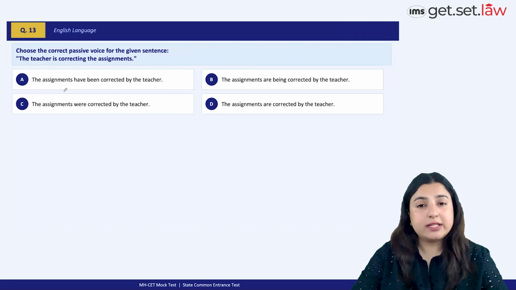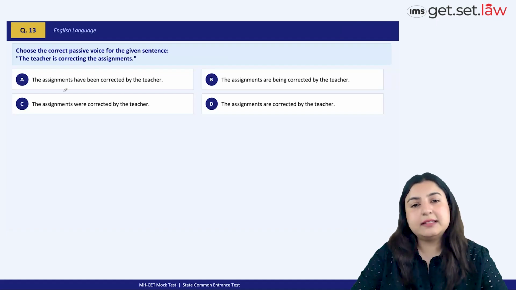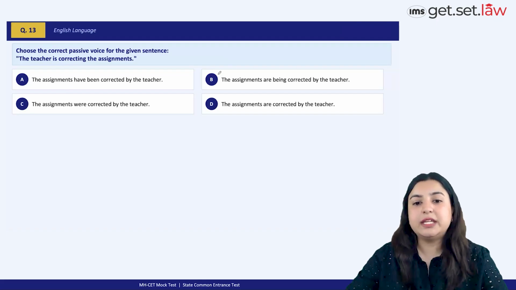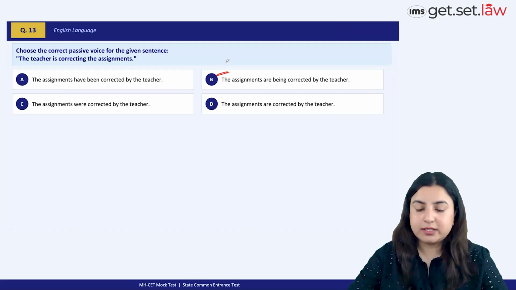All right, now voice is very important. Active voice, passive voice. Please prepare for this topic thoroughly. The teacher is correcting the assignments, and the exact passive voice would be the assignments are being corrected by the teacher, making option B the best option choice.